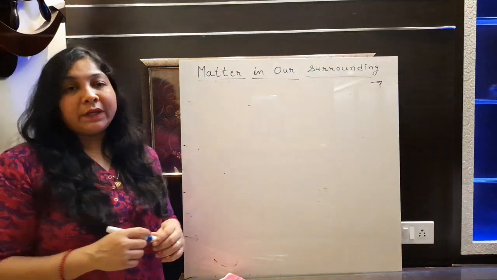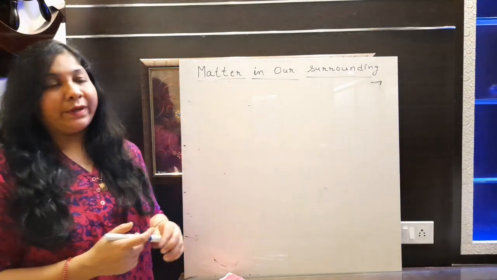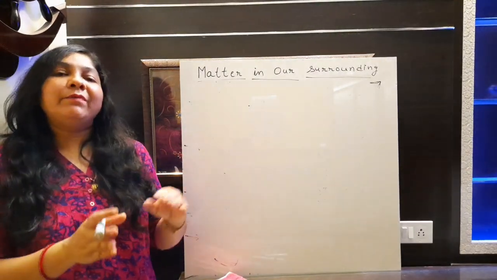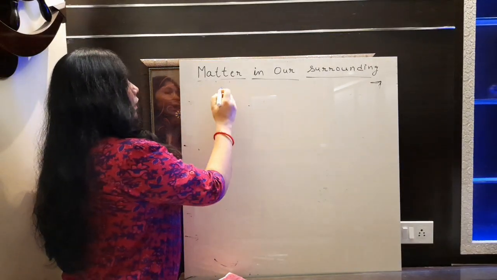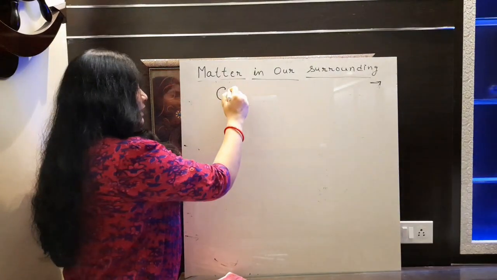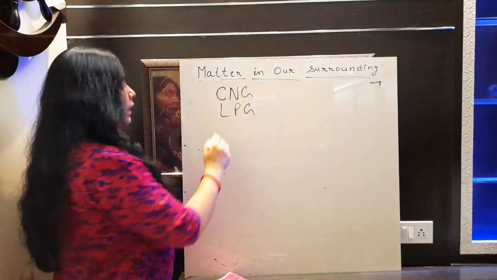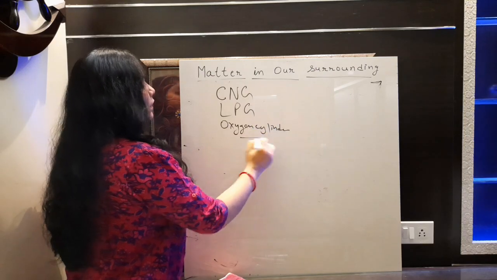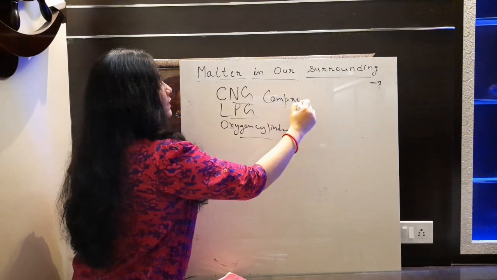We have few example in which by compressing gas we are converting it in different state, that is liquid. So by providing pressure or by compressing, gas can be converted into liquid. There are few examples that I am going to write here. That is CNG, compressed natural gas. Okay, LPG, liquefied petroleum gas, and oxygen cylinder, जो कि hospital में होता है. These all are the example in which we are actually compressing gas.